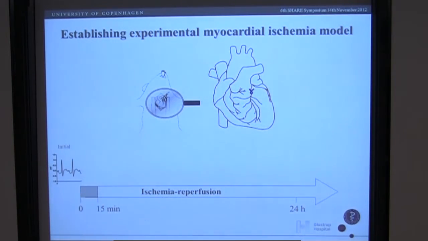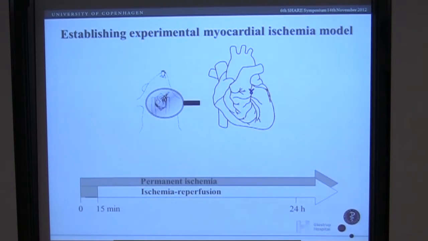I monitored the rats with the ECG, and here initially you see the normal ECG, and during the ischemic phase we see an ST elevation. After reperfusion, approximately after 30 minutes, we get a normalization of the ECG. I had 3 groups. In one group, I induced ischemia for 15 minutes, followed by 24 hours of reperfusion. In the other group, I induced permanent ischemia, and then I also had a sham group.